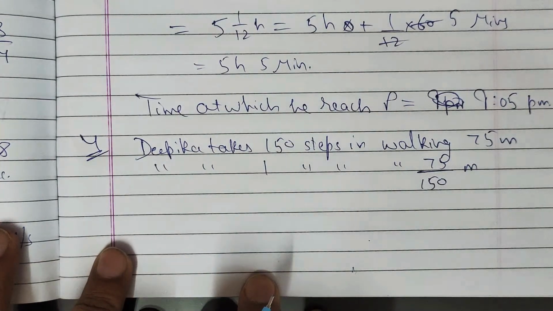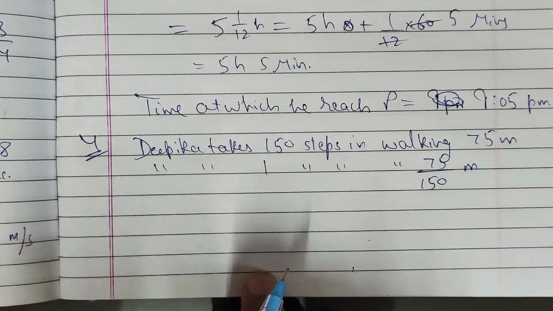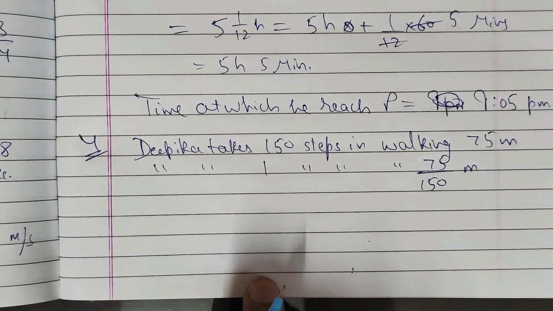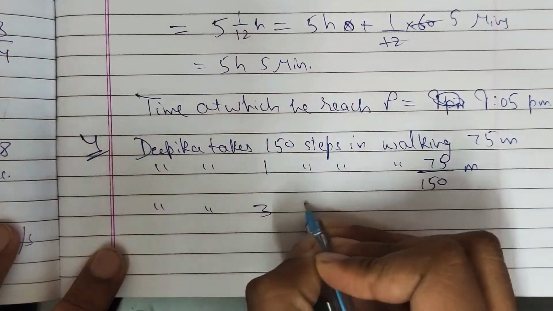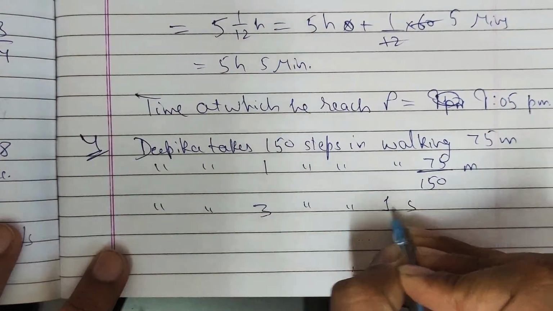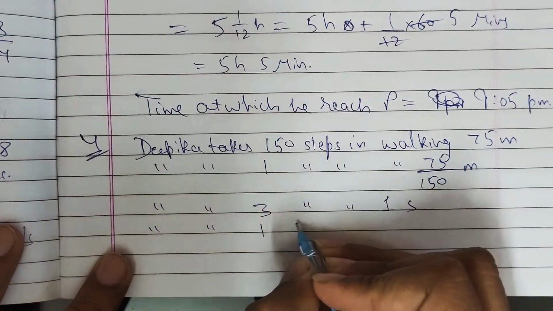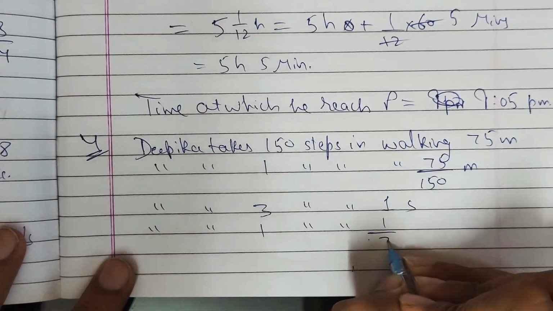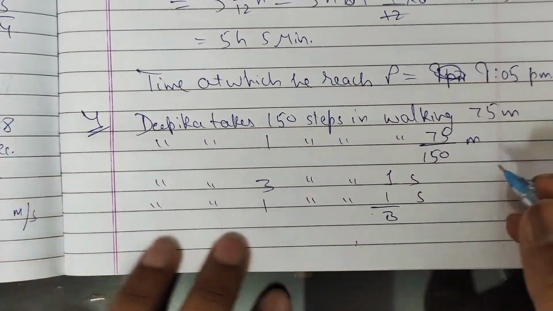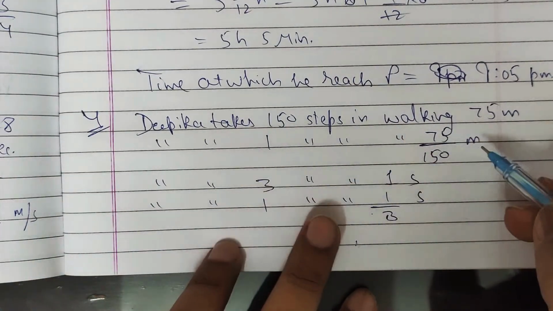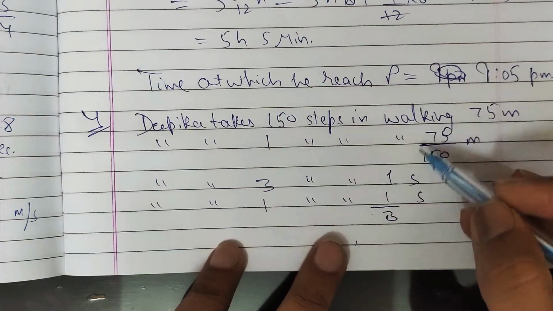So it is given that she takes 3 steps in 1 second. So Deepika takes 1 step in 1/3 seconds, right? In 1 step she covers this much distance.